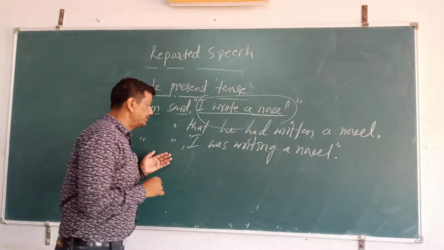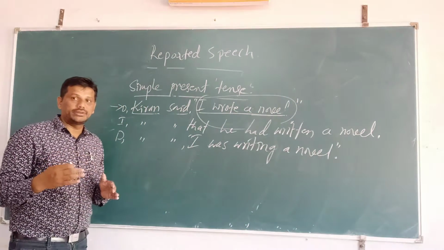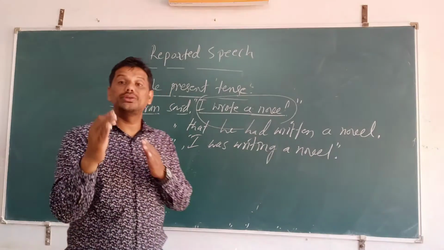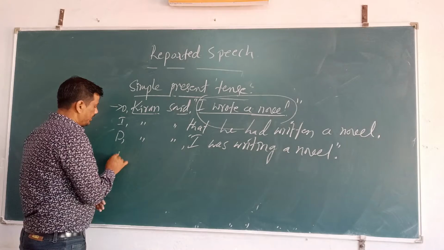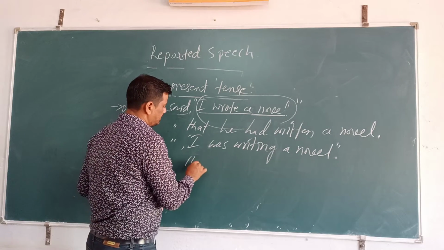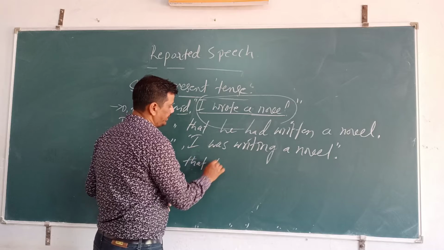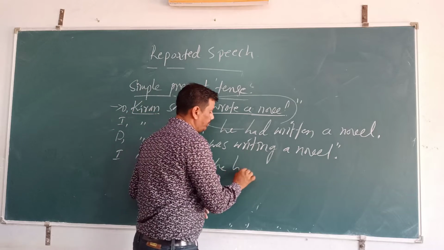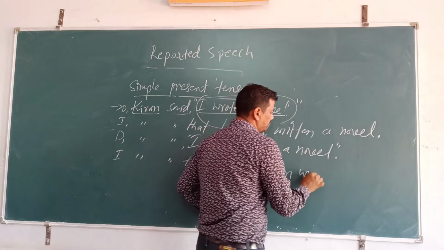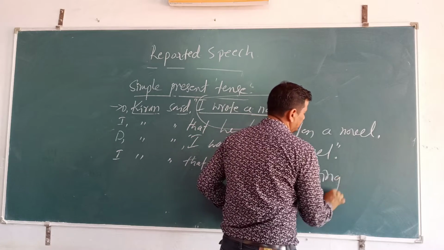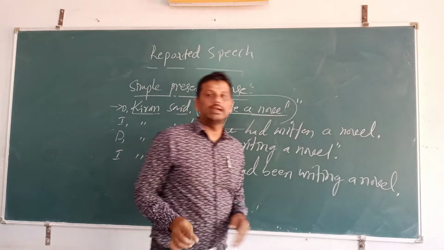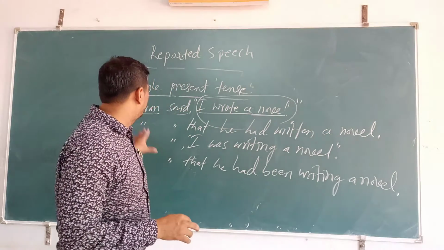This is about past continuous tense. Past continuous tense will change into past perfect continuous tense. In indirect speech, Kiran said that I will change into he, he had been writing a novel.